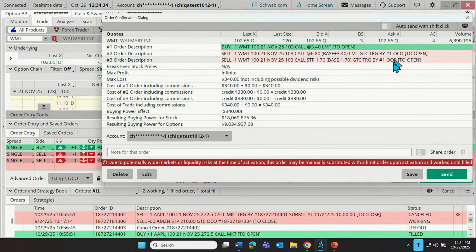And then it has that OCO designation. If one of these fills, the other one is canceled. One cancels the other. No commission on this trade, but there can be on some types of trades. And there's a different disclosure down here due to potentially wide markets or liquidity risks at the time of activation of the stop order in this case. This order may be manually substituted with a limit order upon activation and worked until filled.